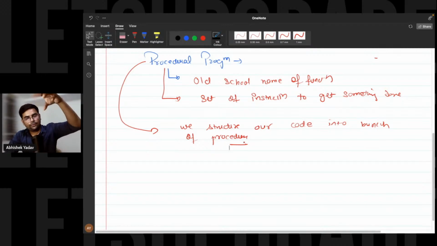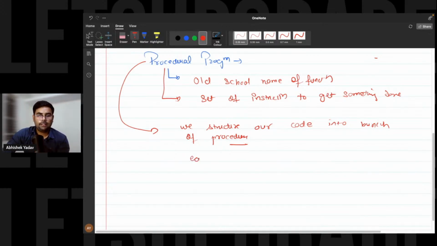And basically from a function we call another function also, right? So each procedure may internally call another procedure also. This we have discussed in the previous session.